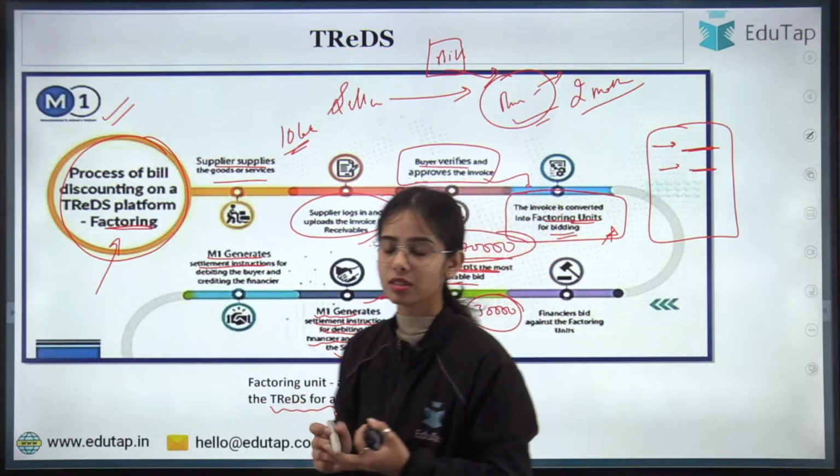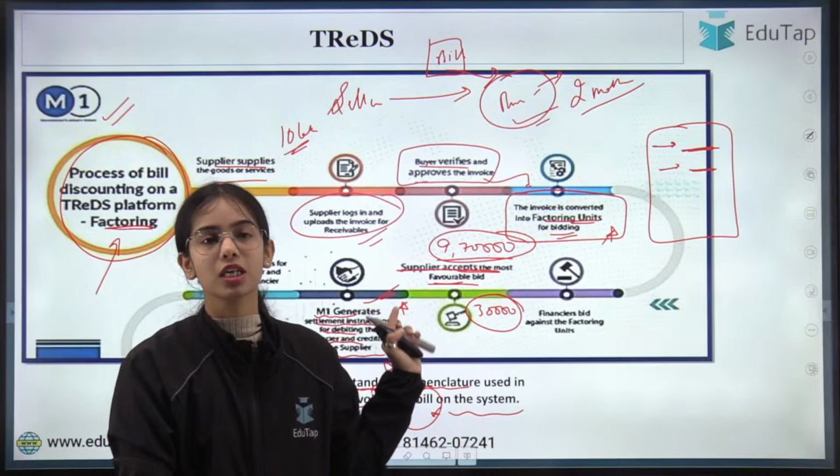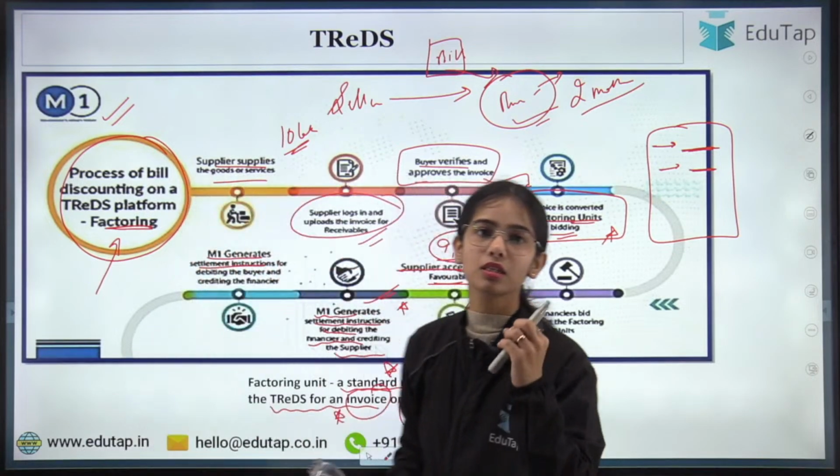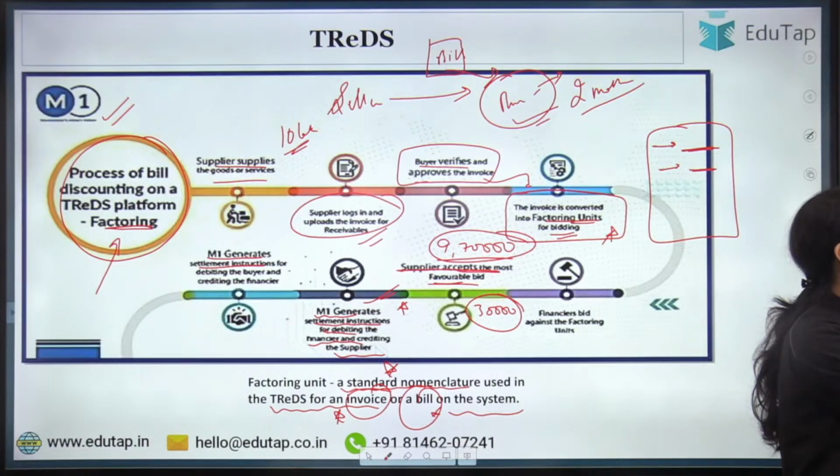Any confusion in this? Anyone? This is the factoring process, where the supplier is placing the invoice on the TReDS platform. Any confusion?